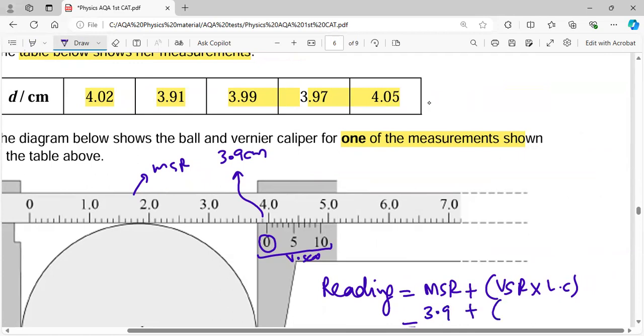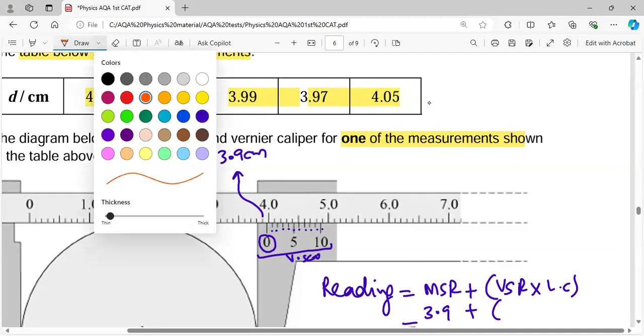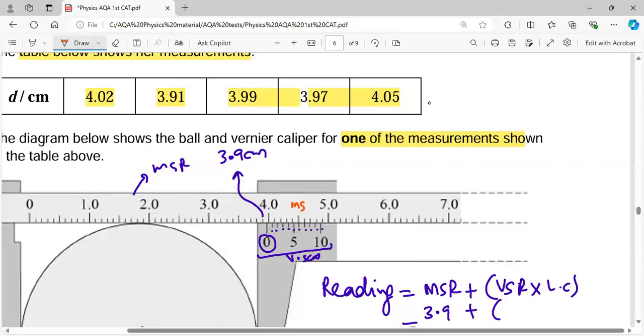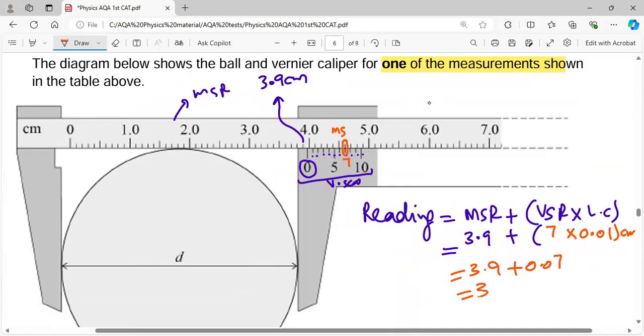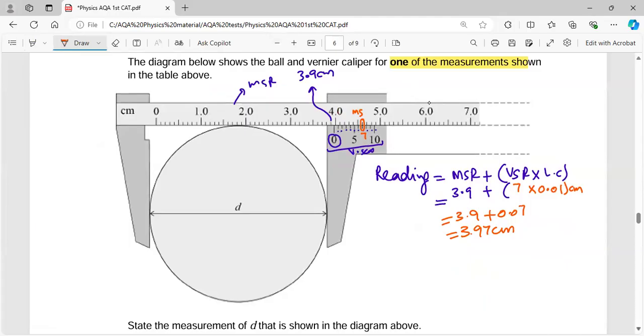Then the vernier scale reading is the line from these 1, 2, 3, 4, 5, 6, 7, 8, 9, 10. You have to see which line is exactly coinciding between the main scale and the vernier scale. If you look, this line is exactly coinciding. So just count its number: 5, 6, 7. So this is line number 7. Write 7 here, and its least count is 0.01 centimeter. So you add them: 3.9 plus 0.07 is 3.97 centimeter. So that's how you read vernier calipers.